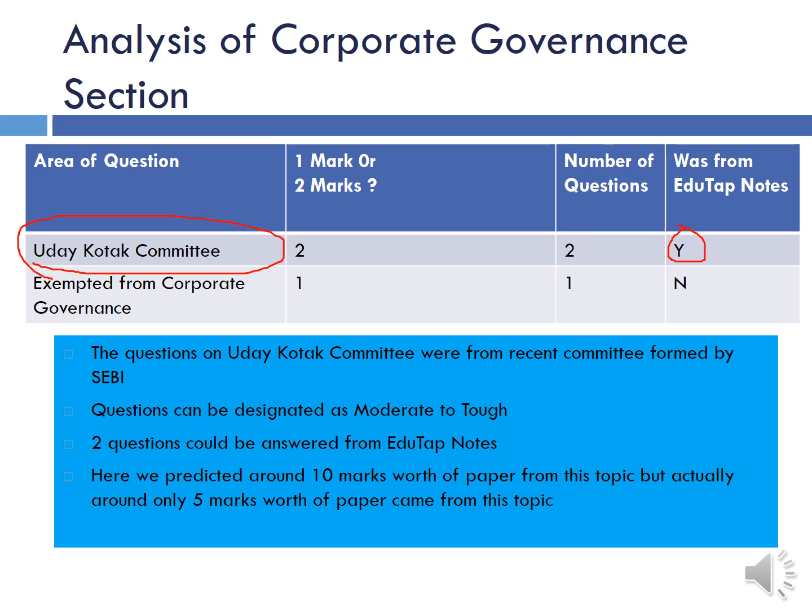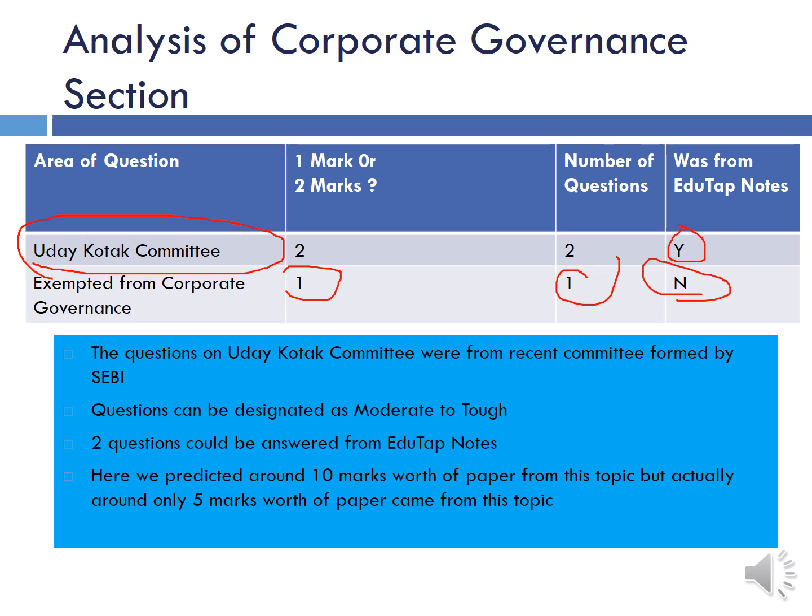And the second question, or the third question rather, was related to exemption from corporate governance norms, that is, which entity or who all are exempted from corporate governance norms. So there was one question on this for 1 mark, which was not part of our notes.